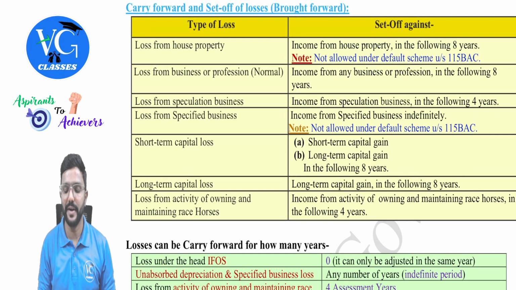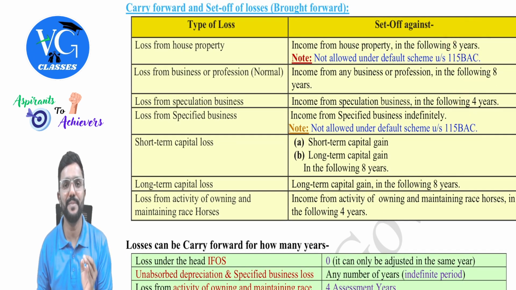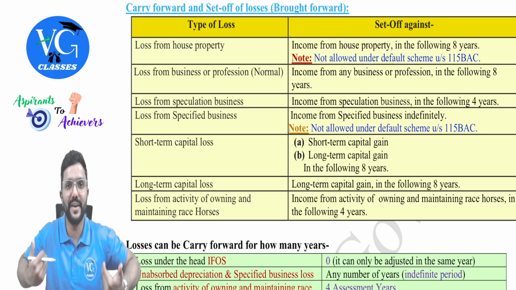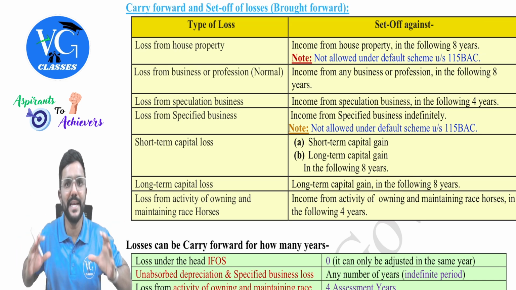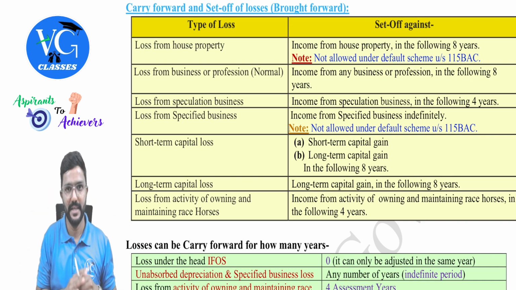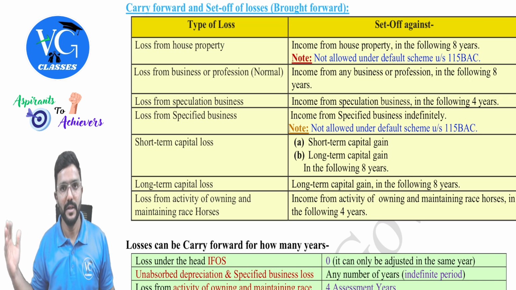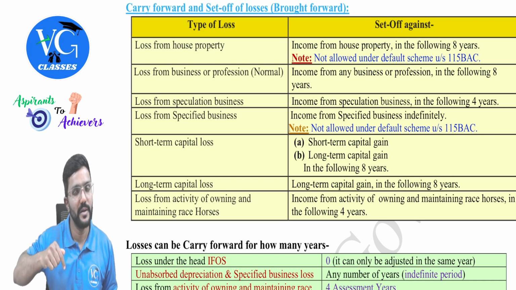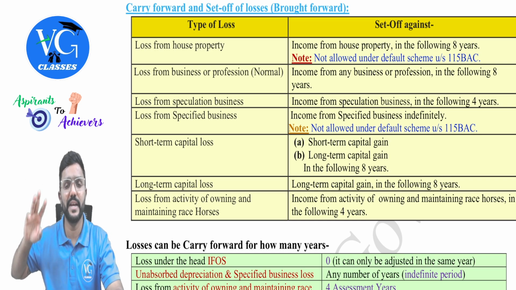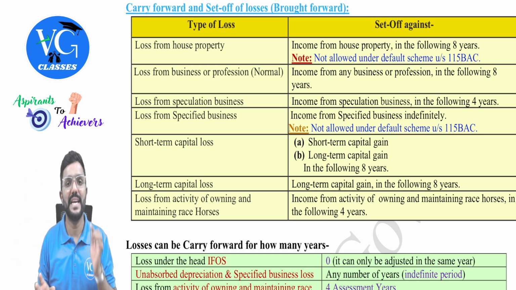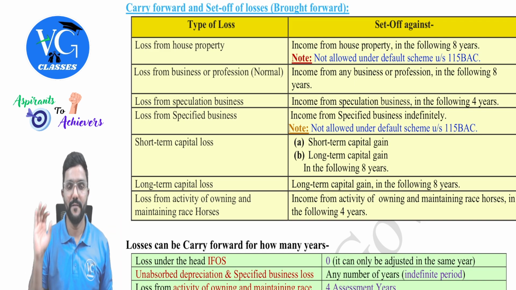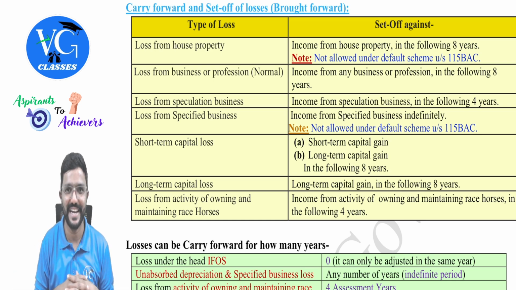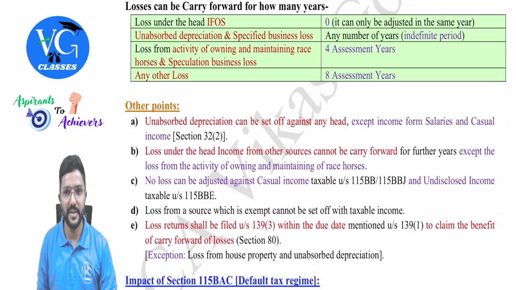And whatever time period I covered here, 8 years, 4 years and so on, please be careful, guys. It is excluding the year in which the loss is suffered. For example, assume the assessee suffered a loss in the current year. So in the current year, he has an option of what? Intra-head, inter-head. If both are not possible, he will carry forward. And once he carries forward, the first year will count from next year, not from the current year. Clear? So whenever we are calculating 8 years or 4 years, the year of loss should be excluded. The first year will only start from next year, because only from next year we call it a brought forward loss, guys. Okay, sir.